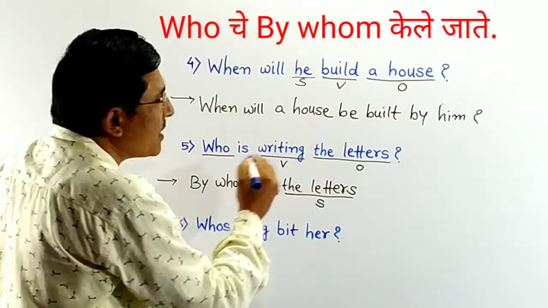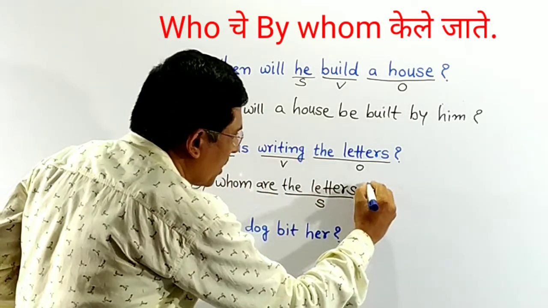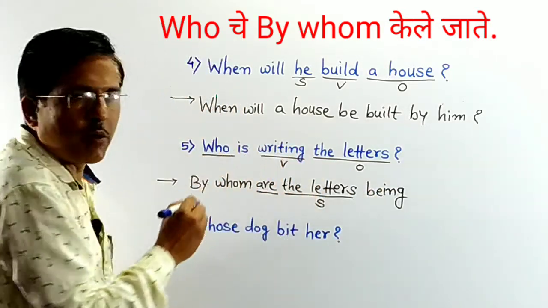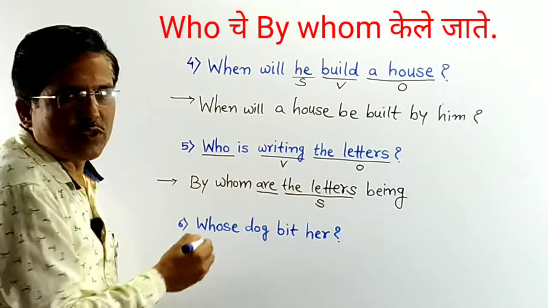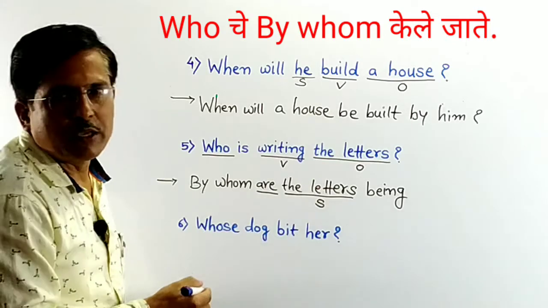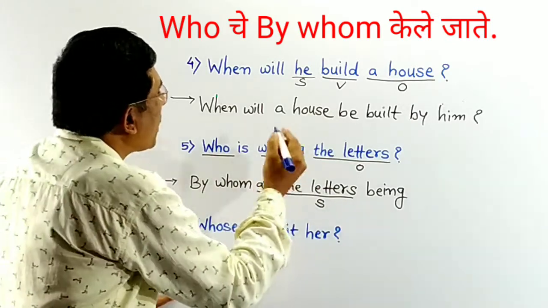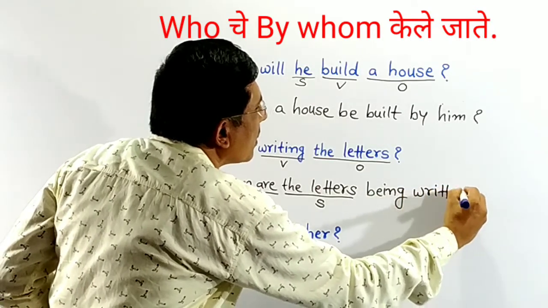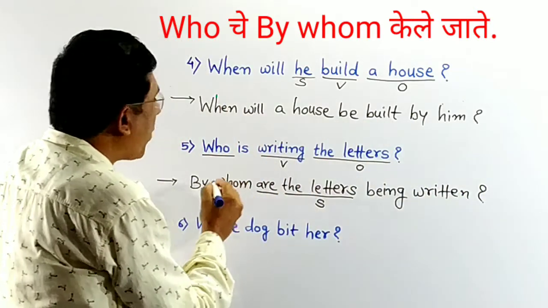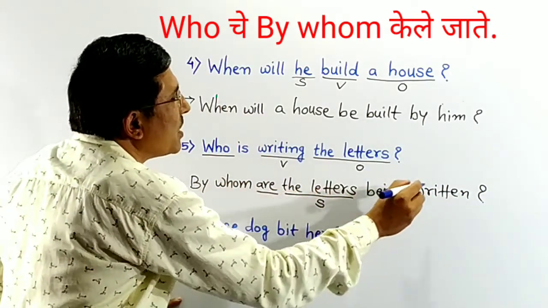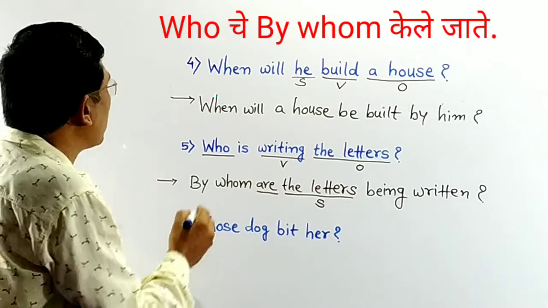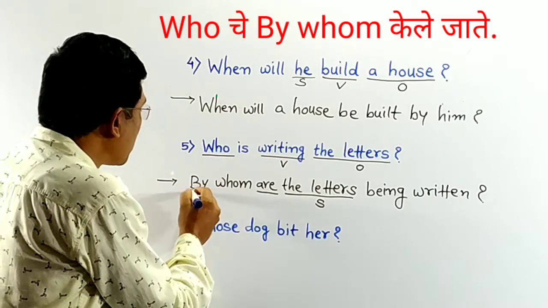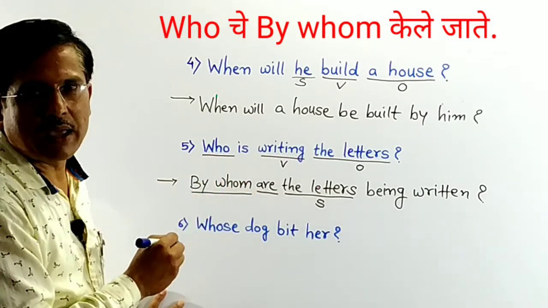There is ing suffix to main verb. So take being. There is a present participle form of main verb. When there is ing suffix to main verb, in passive voice we take being. Then write V3 form of write, it is written. By whom are the letters being written? So we should remember, when a question begins with who, our passive voice sentence begins with by whom.